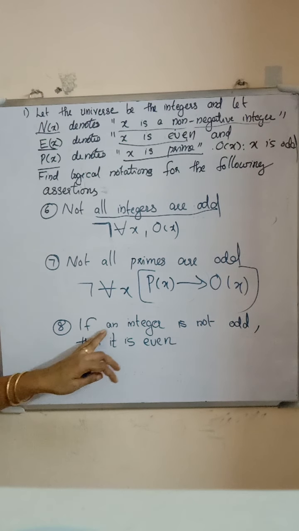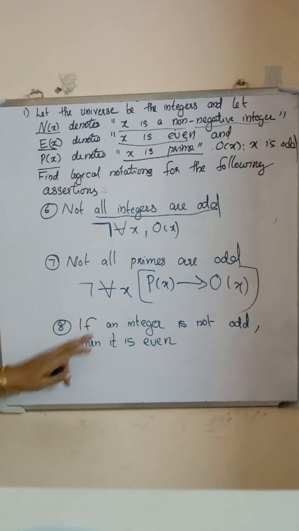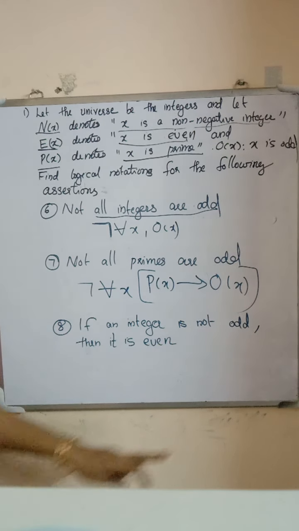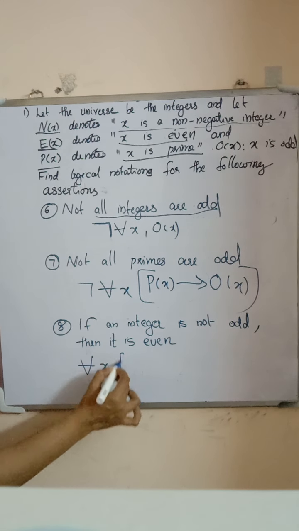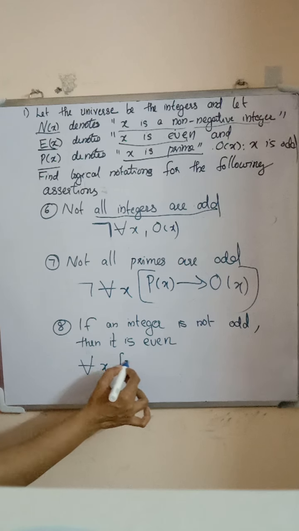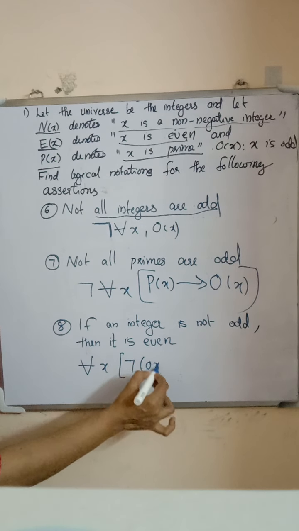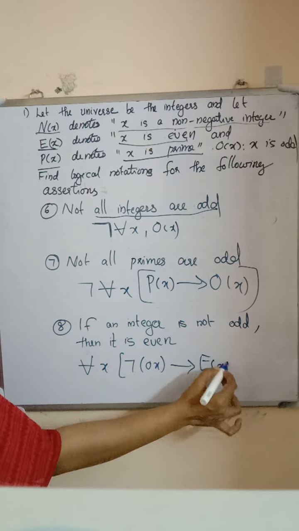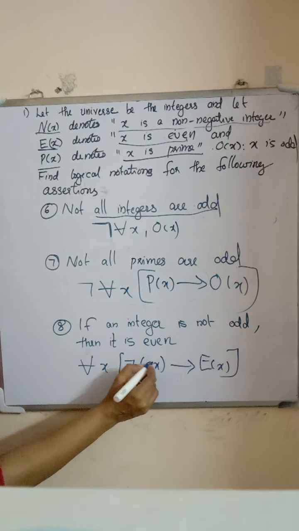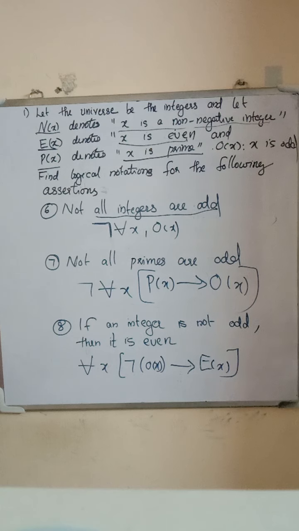Next is, if an integer is not odd, then it is even. For all x, if the integer is not odd, then it is even. Not odd implies even.